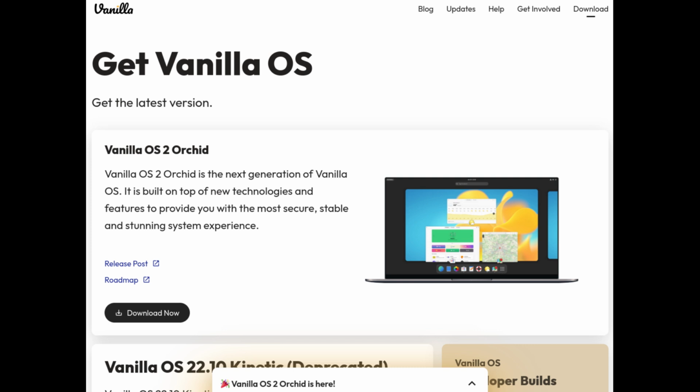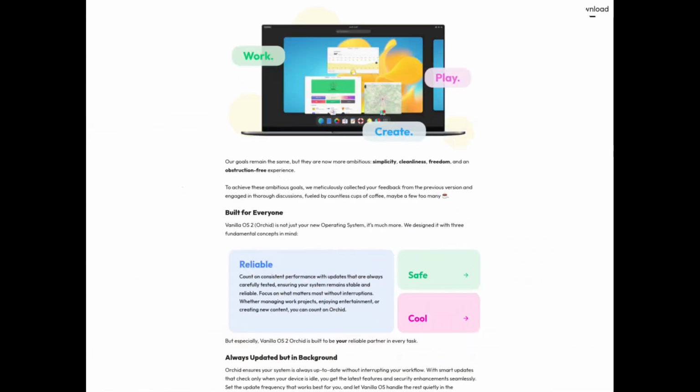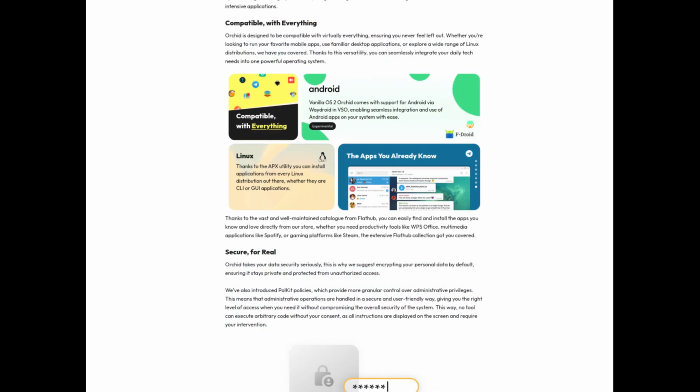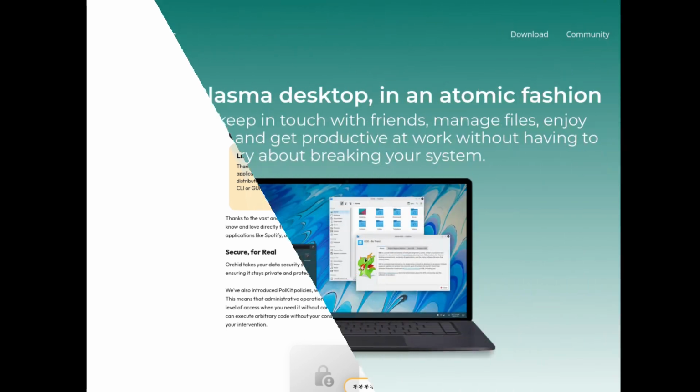Vanilla OS, based on Ubuntu, offers an immutable operating system with a focus on ease of use for the end user. It provides the benefits of an immutable system without sacrificing user-friendliness. The APX Package Manager allows software to run in isolation from the main system, and it supports applications from various package formats like Flatpak and AppImage, making it a great option for users seeking a stable yet versatile desktop experience.